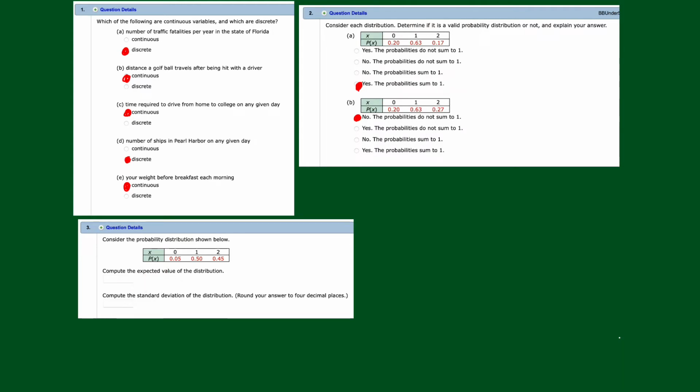All right, we have formulas for these. To get the expected value, I just have to add up these products, x times p of x. You just multiply and then add. So ours is going to look like this: 0 times 0.05 plus 1 times 0.50 plus 2 times 0.45.